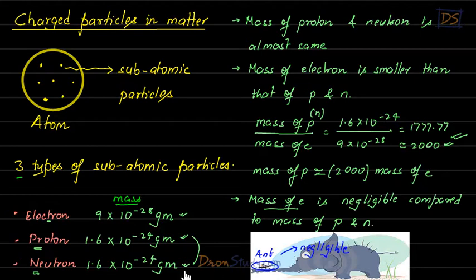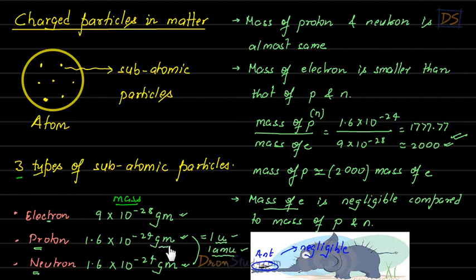Right. Now, one more thing, students. This mass of proton, which is 1.6 into 10 to the minus 24 gram, and you should remember this, is also sometimes said to be 1 U or 1 AMU. We have seen this in previous chapters. So if you write 1 U, it is the same as writing 1 AMU. U or AMU are units of mass, right?